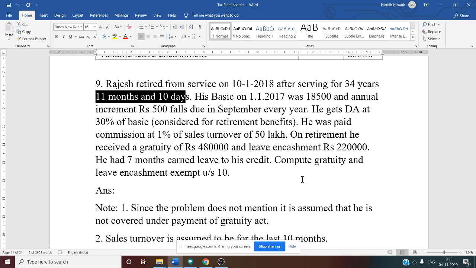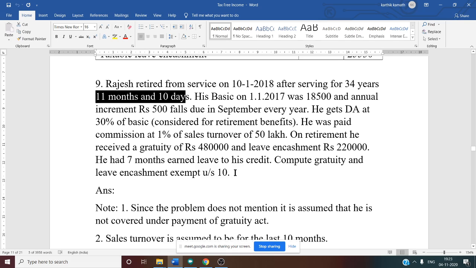That means for a covered employee under the Payment of Gratuity Act of 1972, what happens? If there is anything above 6 months, we'll assume it as 1 year. If he is covered, then we'll take 35 years. But in this case, no information is given. That is why here we will take it as 34 years only. This 11 months and 10 days we should ignore.